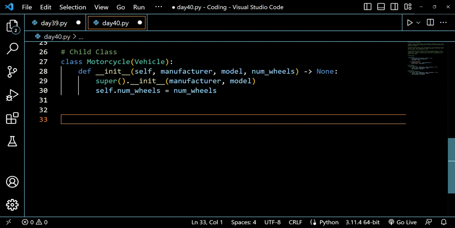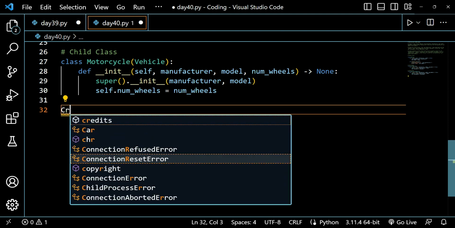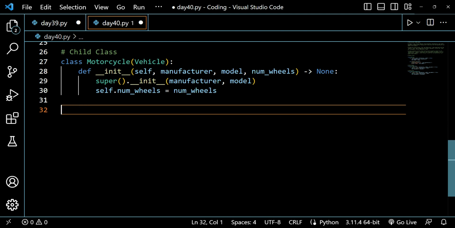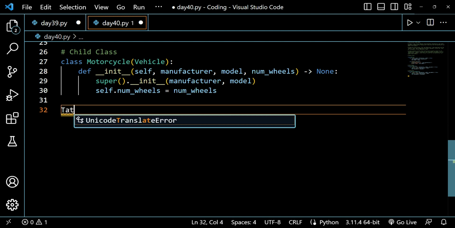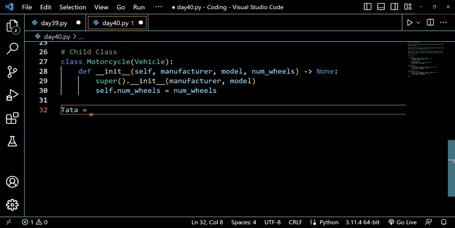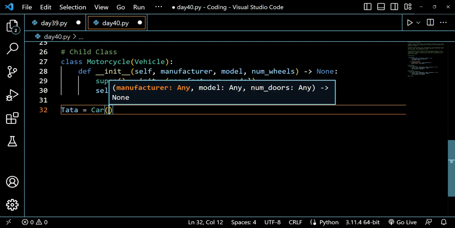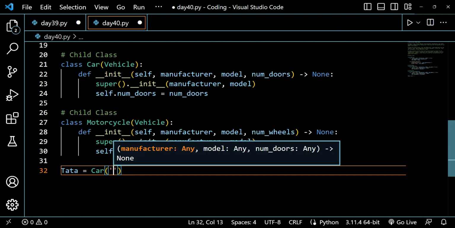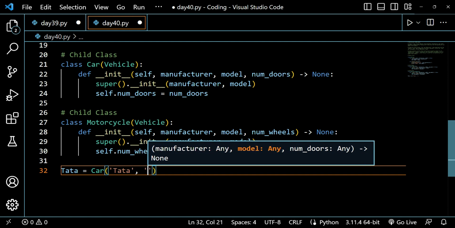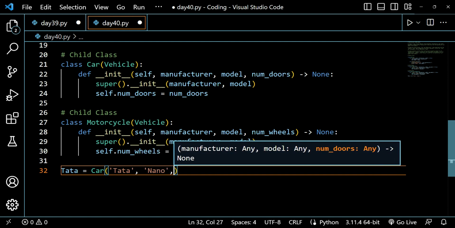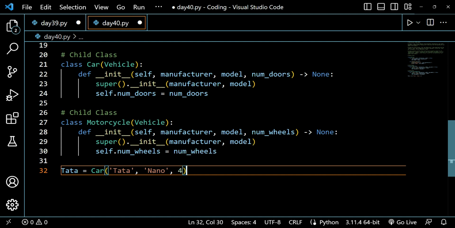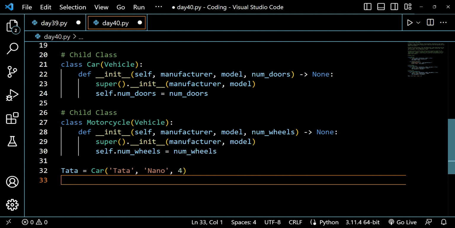Let's first create one for car. Let's say tata equals Car, and I have to pass three arguments here. First, it will take the manufacturer. Let's say Tata is the manufacturer, the model is Nano, and the number of doors is 4.